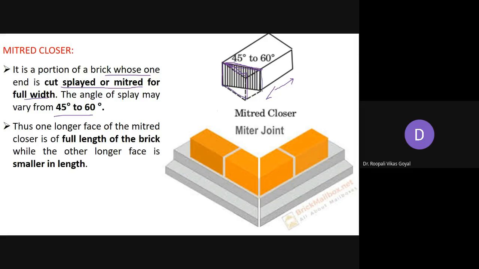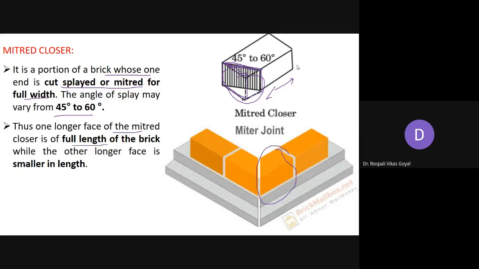So whatever this triangle portion we are taking out, and whatever remaining portion, so here this is the remaining portion, okay, and that is what is called a mitered closer. So thus one longer face of the mitered closer is full length of the brick.